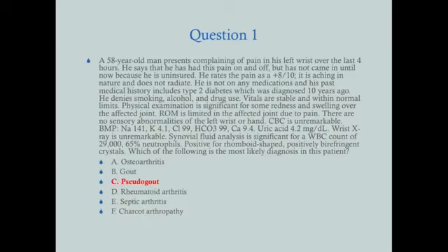And then Charcot arthropathy. So this one I kind of put in as a curveball. Charcot arthropathy is also known as neuropathic arthropathy, and this is different because it's not going to really show up with pain as much as it's going to show up with deformity. What happens with Charcot arthropathy, why it develops in the first place, is because these patients have a peripheral neuropathy, which often does come from diabetes, and that reduces their ability to sense pain.